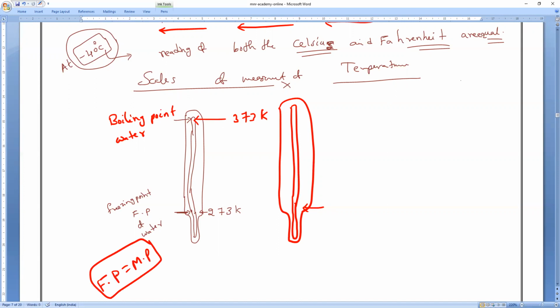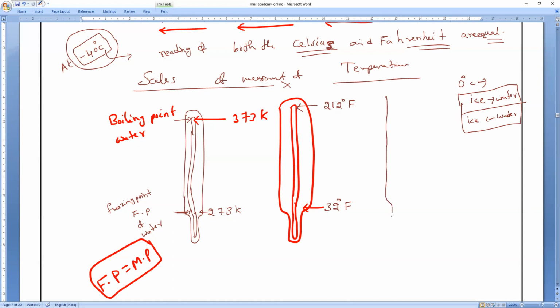For example, at 0 degrees Celsius, solid ice converts into water, and at the same 0 degrees Celsius, water converts into ice. That is why the melting point of any substance is equal to its freezing point. In degree Fahrenheit, the freezing point of water is 32 degrees Fahrenheit, and the boiling point is 212 degrees Fahrenheit.